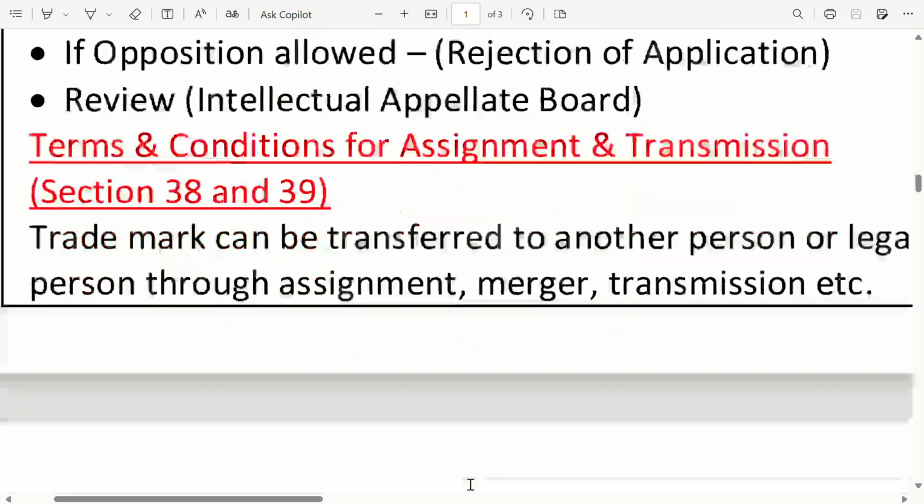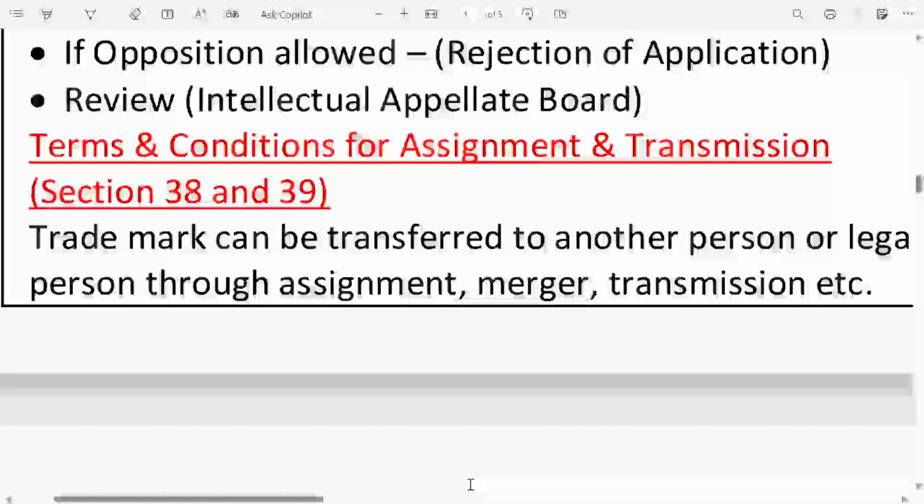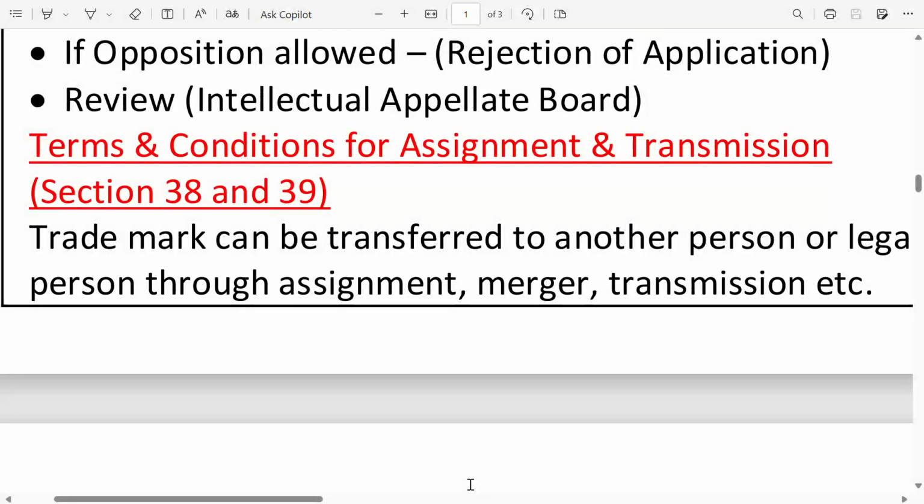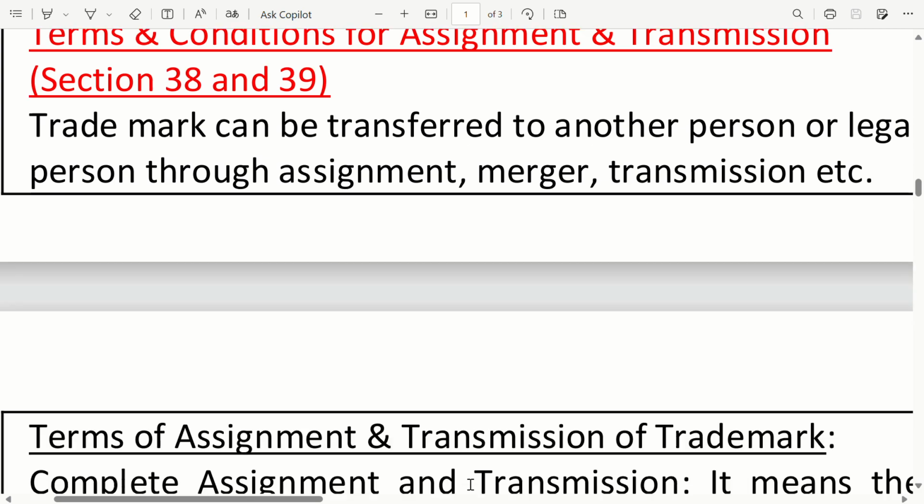Terms and conditions for assignment and transmission. Section 38 and Section 39 deal with the assignment and transmission of a trademark. A trademark can be transferred to another person or legal person through assignment, merger, transmission, etc.